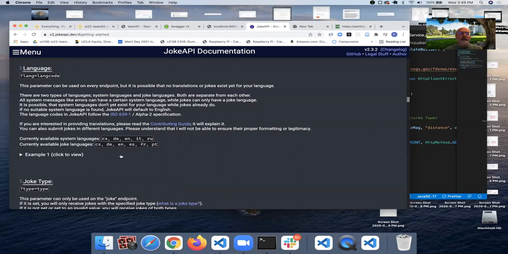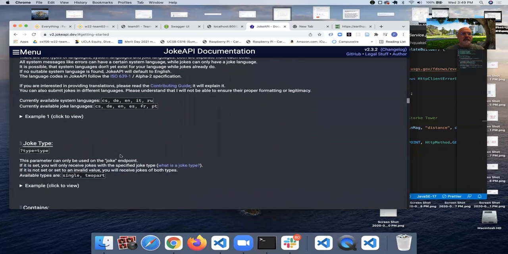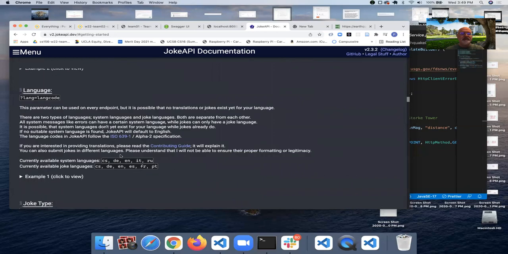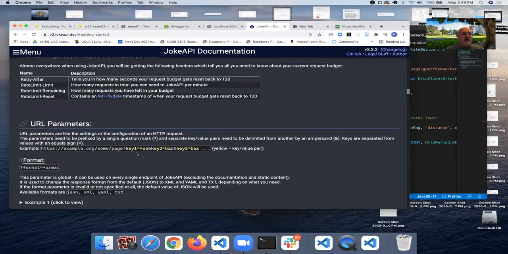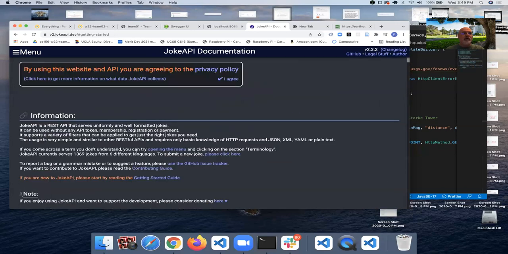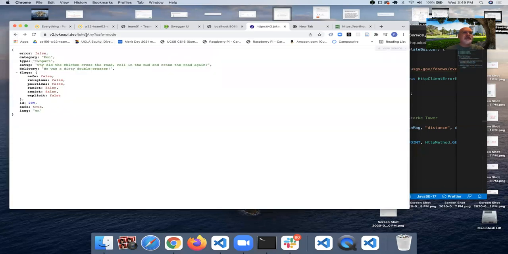These are all the different languages you can get jokes in, and you can pass that in as a parameter and get jokes in other languages. We're not going to do that. We're just going to stick with, let me go back to it, this version, which is basically saying give me any type of joke and do it in safe mode, which means it's going to filter out jokes that it thinks might be offensive to someone.